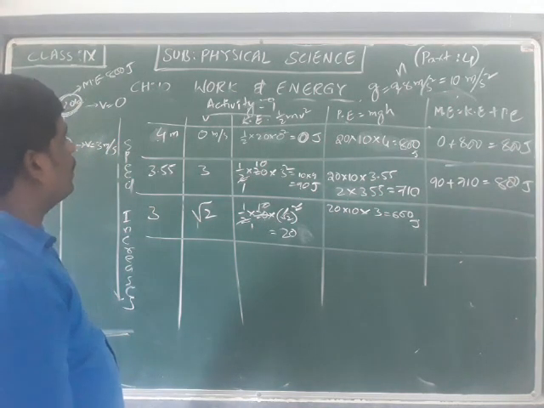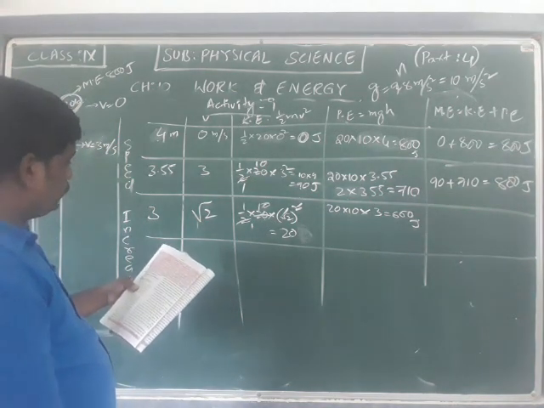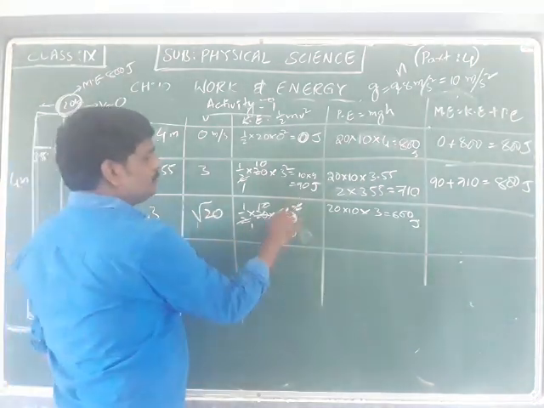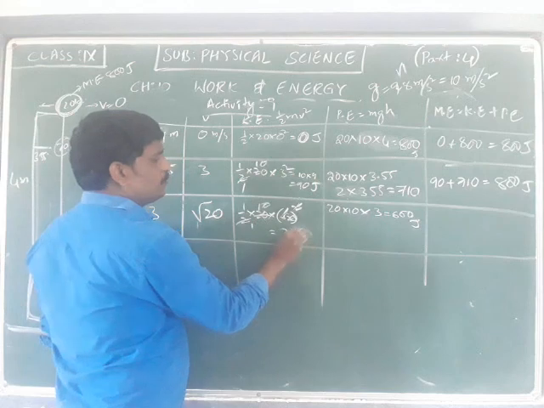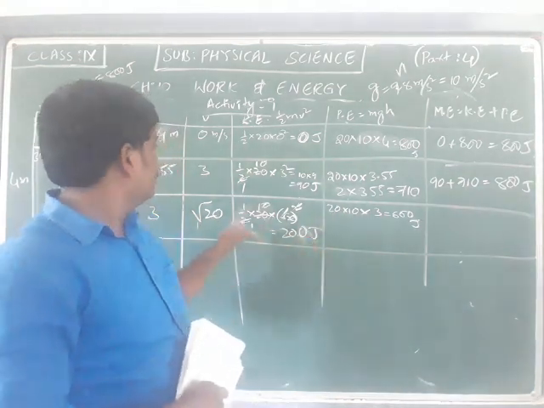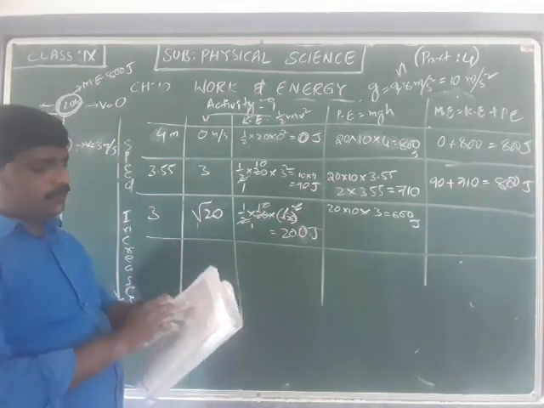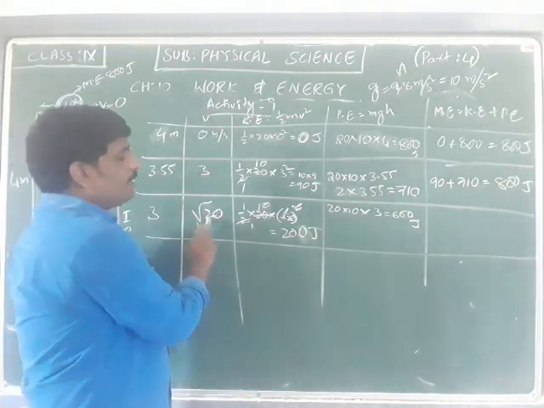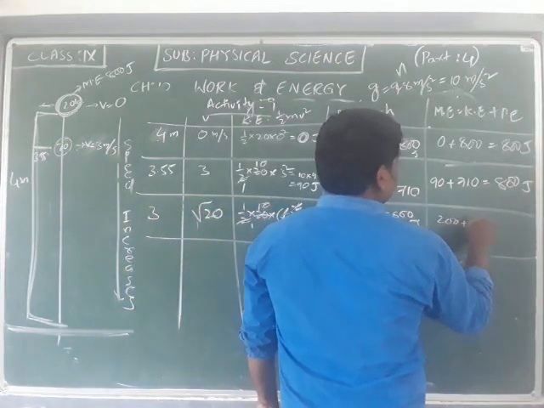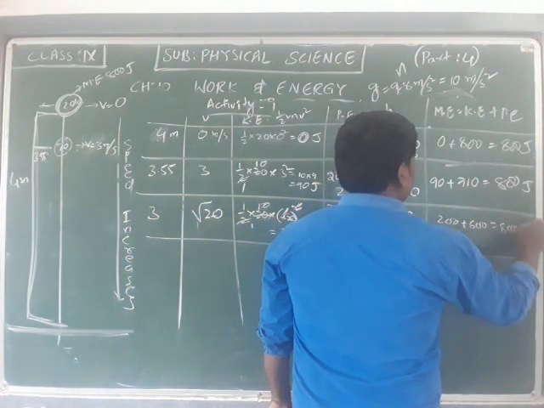Sorry, v square is not root 2, it is root 20. So the 2 cancels, that is 10 into 20, that is 200 joules here. So root 20 value gives 200 joules, plus 600, that is equal to 800 joules here.